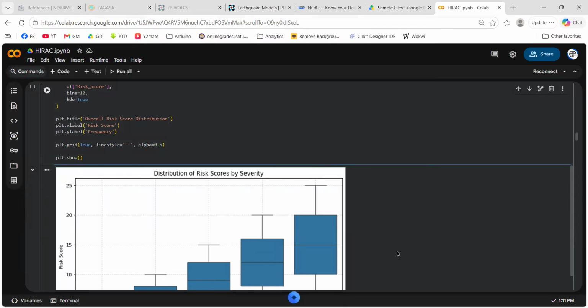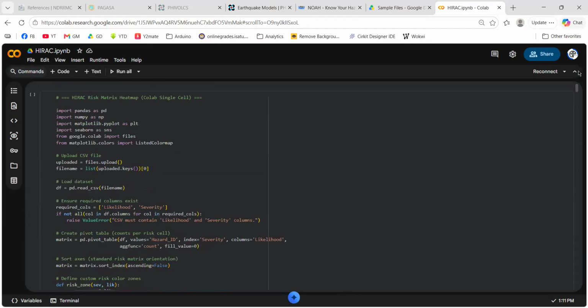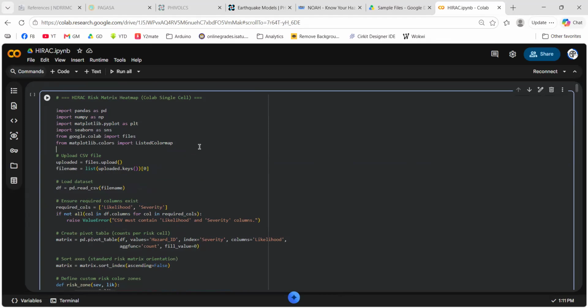Here we have this code. I also asked ChatGPT, or you can ask Gemini or Claude or Perplexity, to generate a code for you that you can run on Colab. Just state that you intend to run that code in Colab. Basically, it's a Python code.